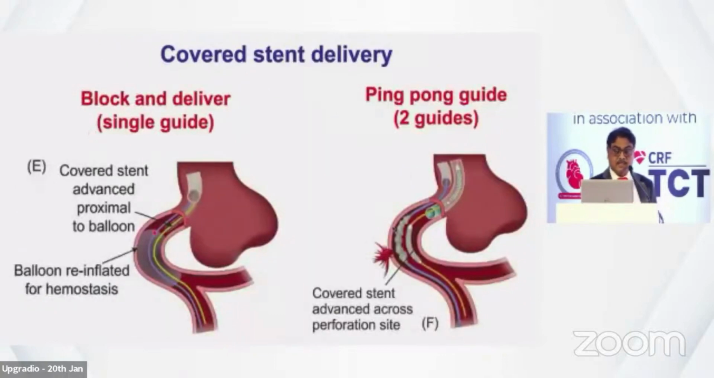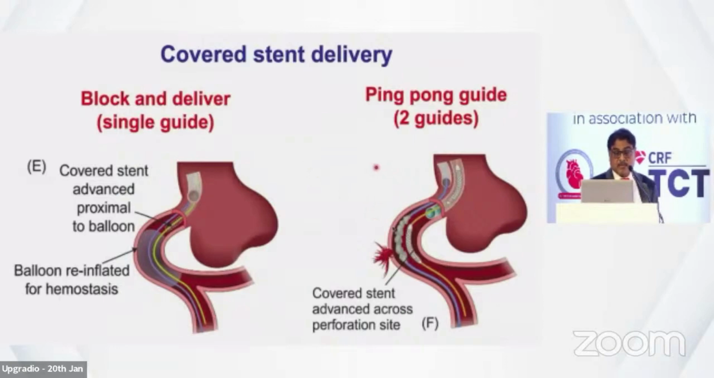So covered stent delivery can be done in 2 ways. If it is a big guide like 8 French, in the same guide you can put another wire and put the covered stent through it. You can see here: inflate the balloon, put another wire, deflate the balloon, put the wire, again inflate the balloon. Take the covered stent till here, deflate the balloon temporarily, withdraw the wire, and put the covered stent there.